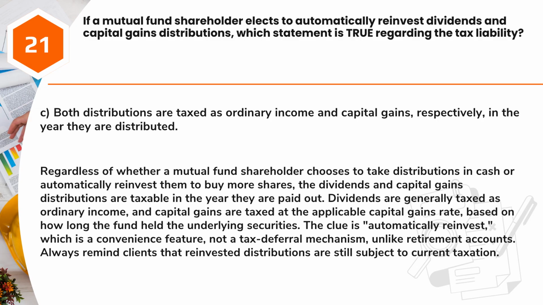Answer: C. Both distributions are taxed as ordinary income and capital gains, respectively, in the year they are distributed. Regardless of whether a mutual fund shareholder chooses to take distributions in cash or automatically reinvest them to buy more shares, the dividends and capital gains distributions are taxable in the year they are paid out. Dividends are generally taxed as ordinary income, and capital gains are taxed at the applicable capital gains rate, based on how long the fund held the underlying securities. The clue is automatically reinvest, which is a convenience feature, not a tax deferral mechanism, unlike retirement accounts. Always remind clients that reinvested distributions are still subject to current taxation.